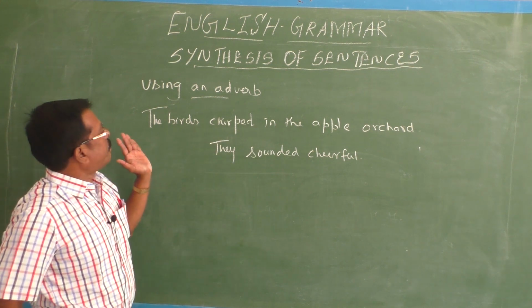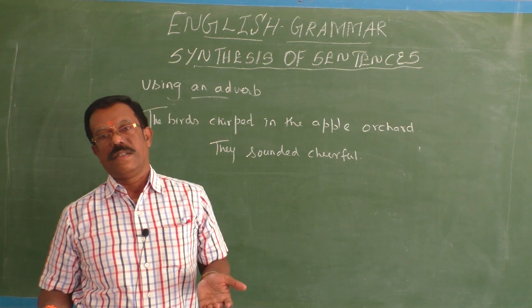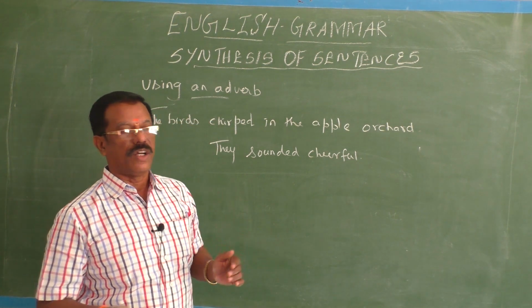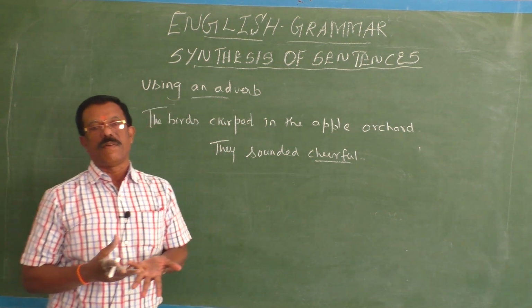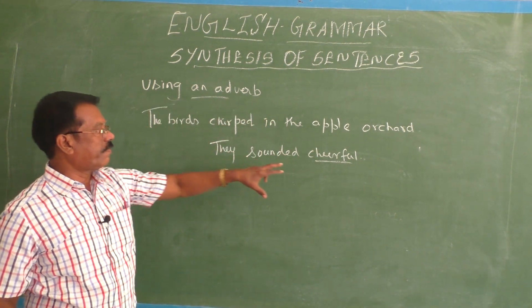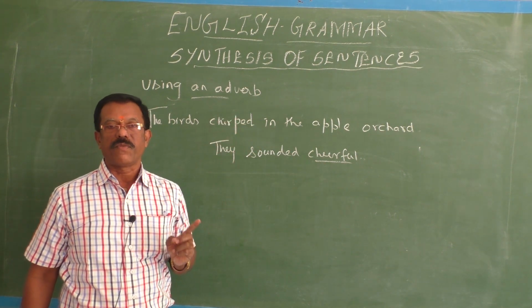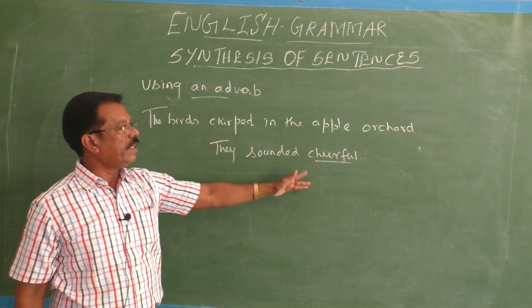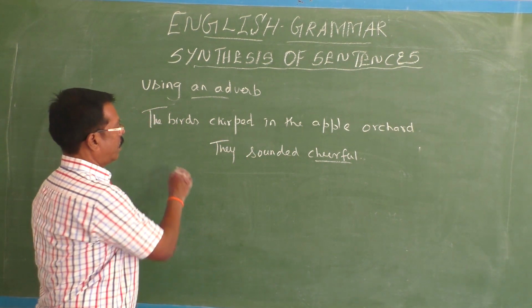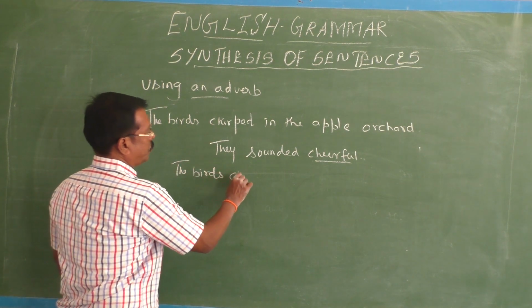Here in the first part of the sentence, the birds chirped in the apple orchard. The second part, they sounded cheerful. Here is an adjective. So this adjective should be changed into an adverb, cheerfully. It's an adverb of manner. It should come immediately next to the finite verb. The birds chirped cheerfully in the apple orchard.